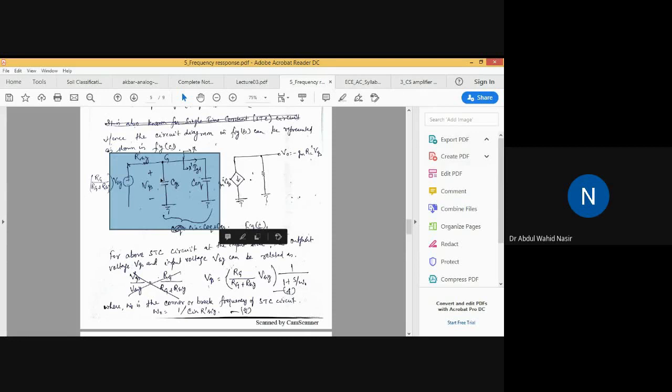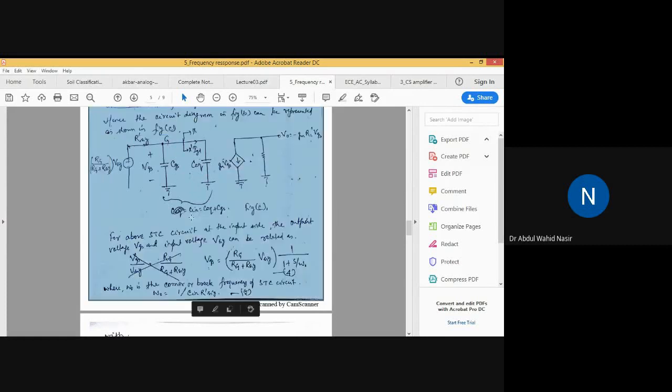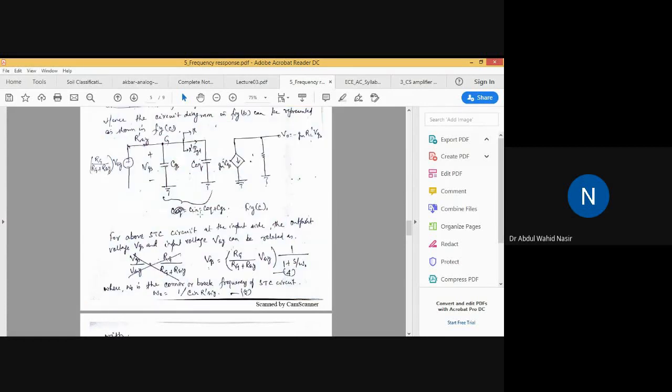If two capacitances are connected in parallel, how do we find the equivalent? It is just by adding them up. Since the capacitances CGS and C equivalent are connected in parallel, the single equivalent capacitance, C input, will be equal to CEQ plus CGS.